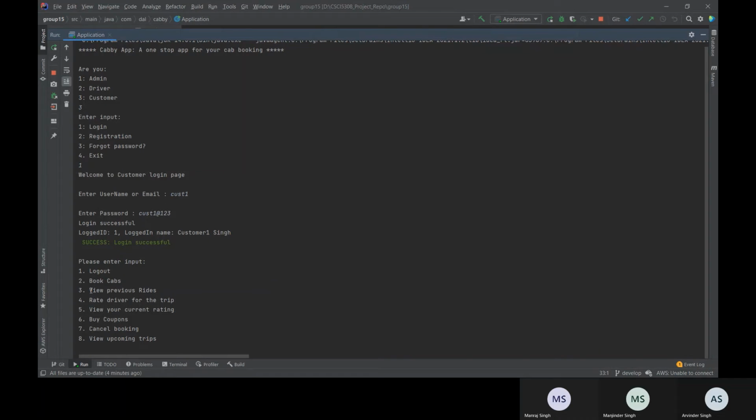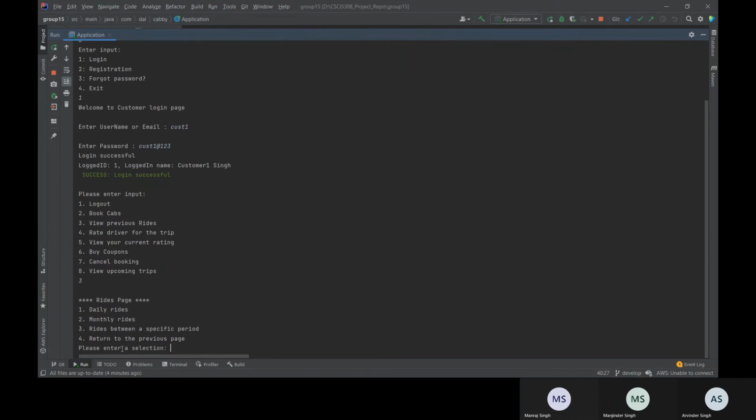Now I'm going to explain the view previous rides option. Once the customer opts for this option, they will have 3 types of options here. They can see their daily rides, they can fetch the rides on a monthly basis, and they can also specify a particular start date and end date. Between those dates they will be able to see their completed rides.